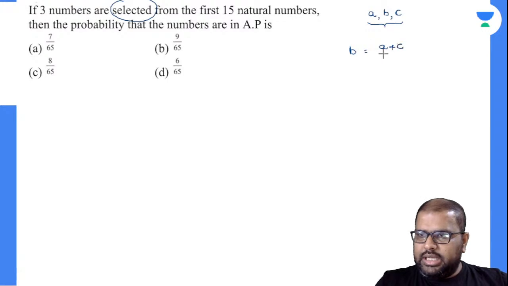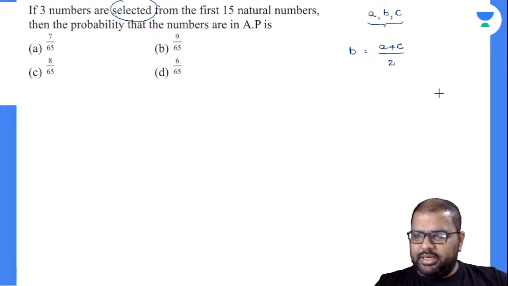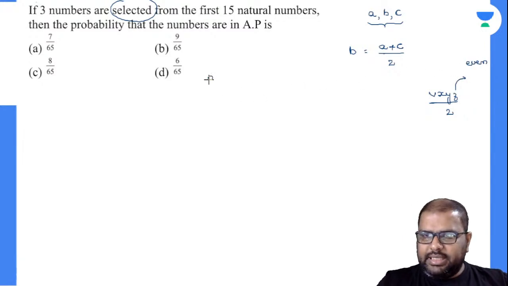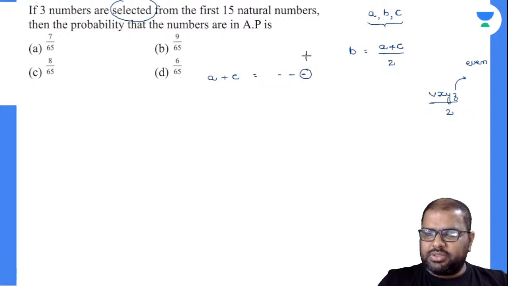And again you closely observe there, A plus C has to be divisible by 2. Divisibility rule of 2: let us suppose take X, Y, Z. If it has to be divisible by 2, your Z has to be an even number. So automatically if you add A plus C, the number has to end with an even number. So finally the whole answer must be an even number.